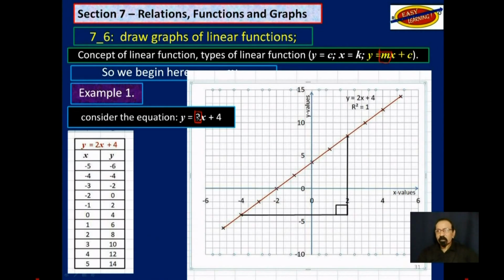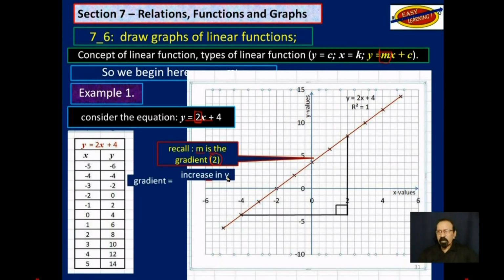Let's actually do it. So m is the gradient, and from this equation, the gradient is 2. So let's find the gradient. Gradient is equal to increase in y over increase in x. We will pick a point up here and pick a point down here, draw that right triangle, and then call this one up here 2's and this one down here 1's.